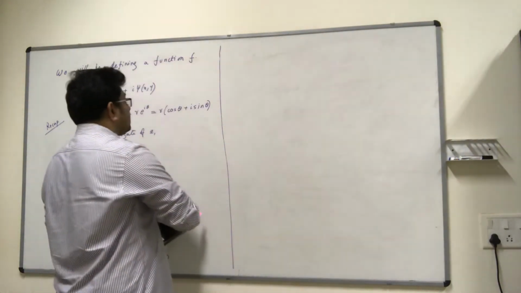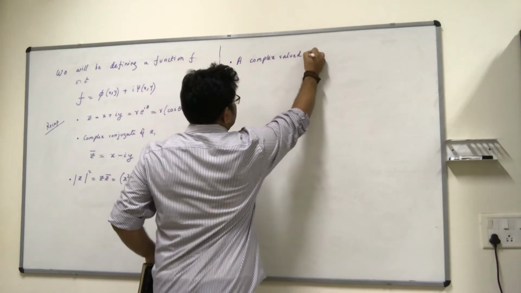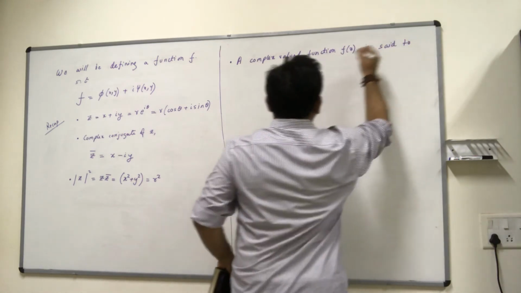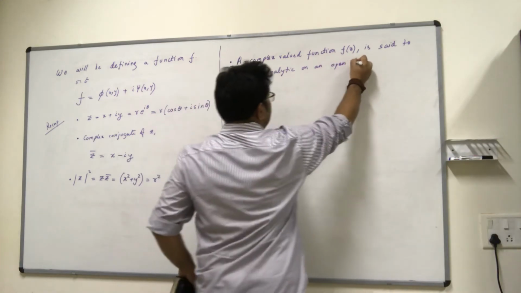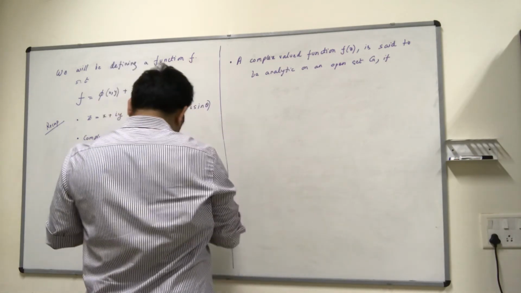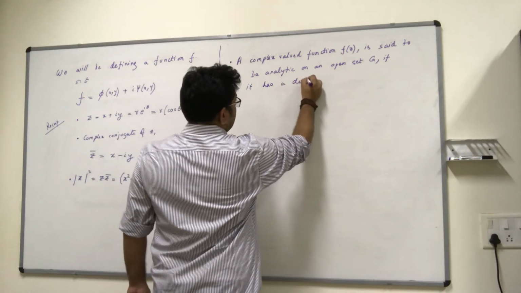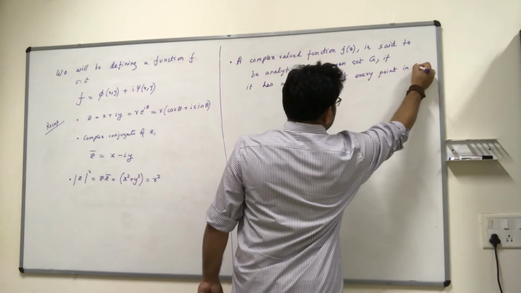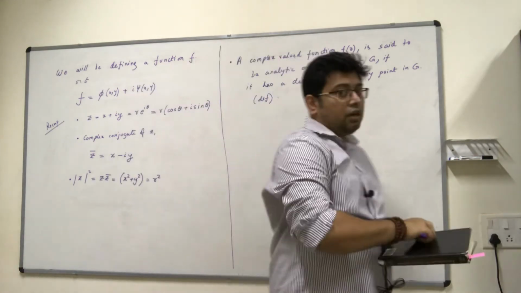So a complex valued function f(z) is said to be analytic on an open set G if it has a derivative at every point in G. Okay, this is the definition of an analytic function.